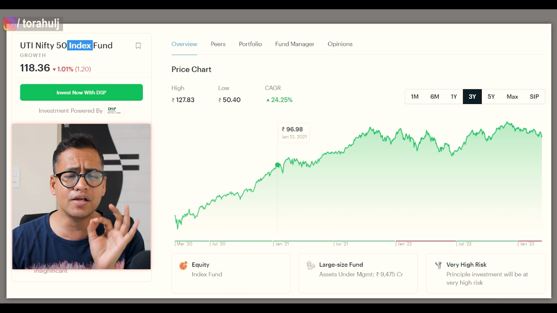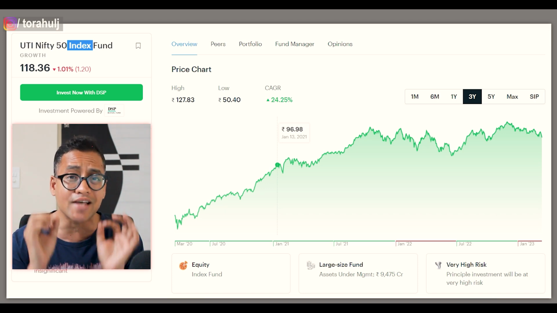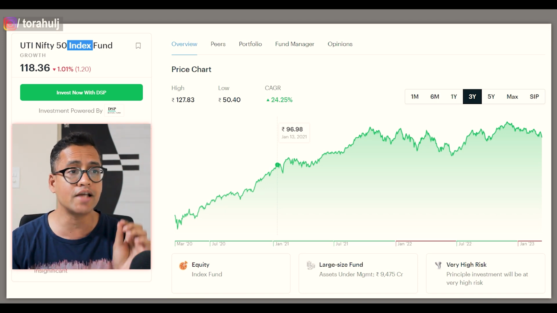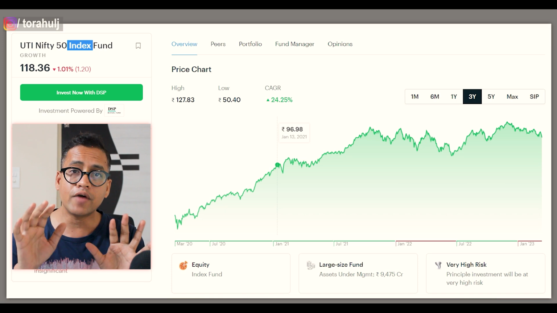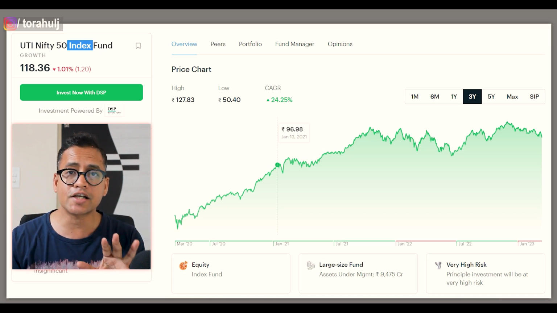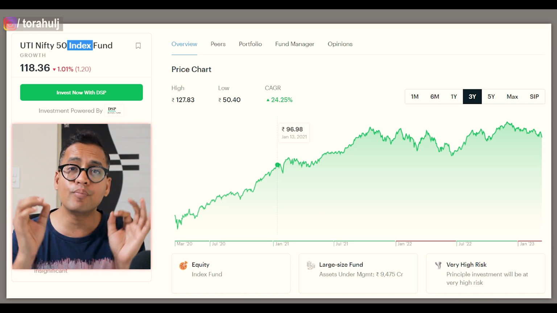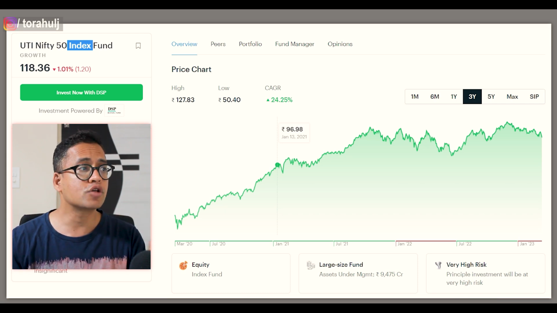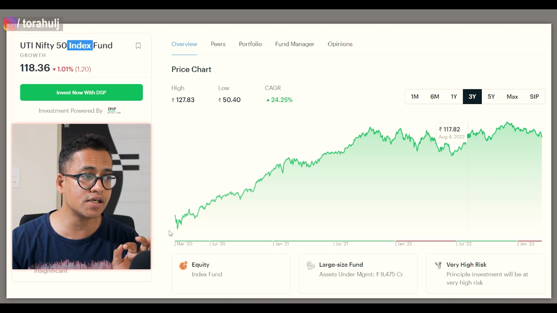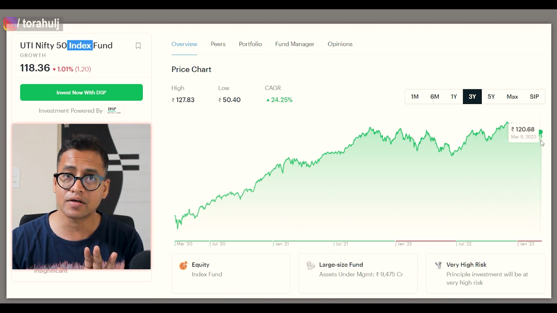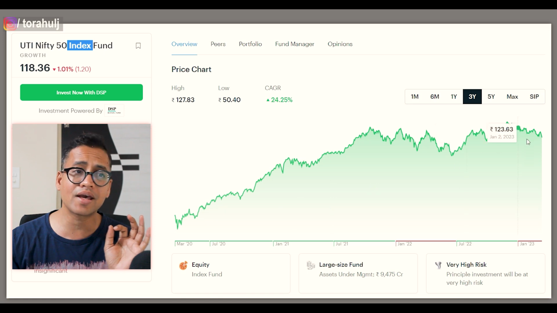Now there's a very interesting concept and insight that I want to share with you. There is a reason why the equal weight index fund performs far better than the normal index fund, and that is the bull period, the bull run. If you look at the last 3 years, the stock market has skyrocketed like anything. You see 3 years, it's gone like crazy.